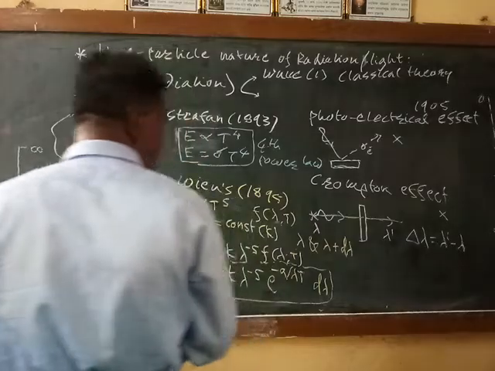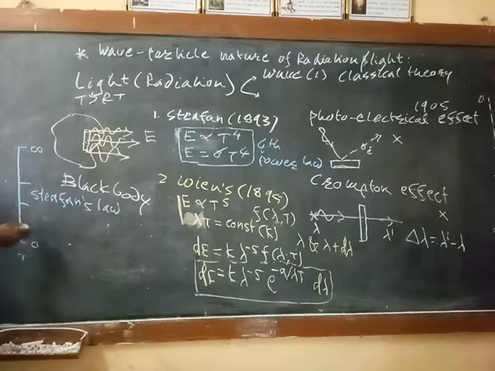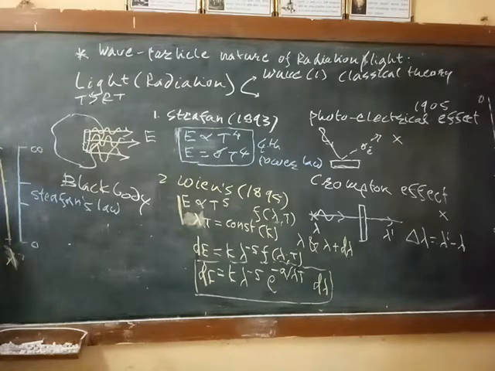Suppose we take the wavelength range, with lambda ranging from 0 to infinity; then in the middle region Stephan's law is valid.